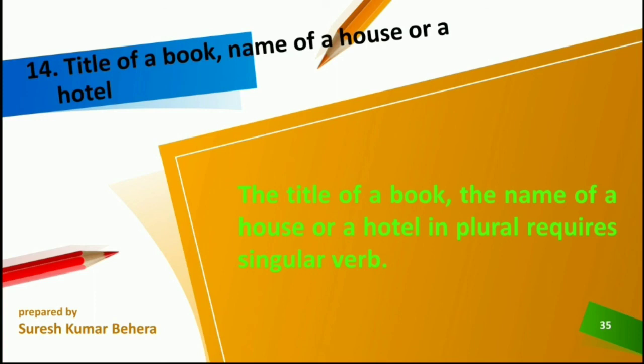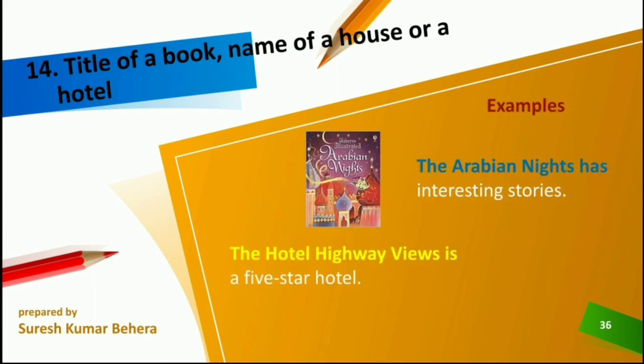Title of a book, name of a house or a hotel. The title of a book, the name of a house or a hotel, even in a plural form, requires a singular verb. For example, The Arabian Nights, the name of a book. Though nights is in a plural sense, it is the name of a book, the title of a book. So it is singular, so the singular verb has is used. The Arabian Nights has interesting stories.